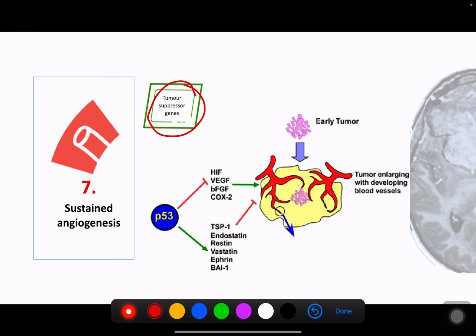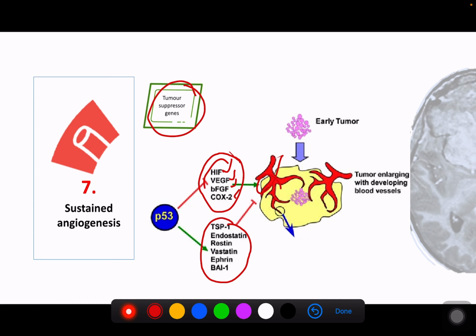Number 2 is the tumor suppressor genes. As you might have heard before, this P53 is supposed to be the one that inhibits these factors to induce blood vessel growth, to make sure that the growth does not happen. At the same time, this P53 also produces factors to inhibit the growth.